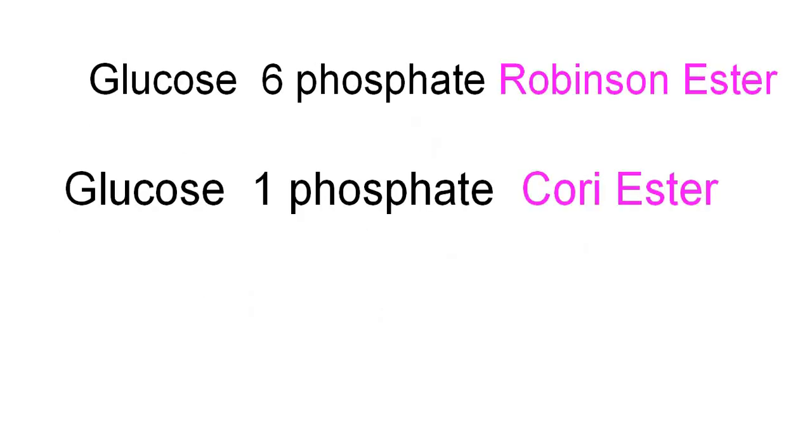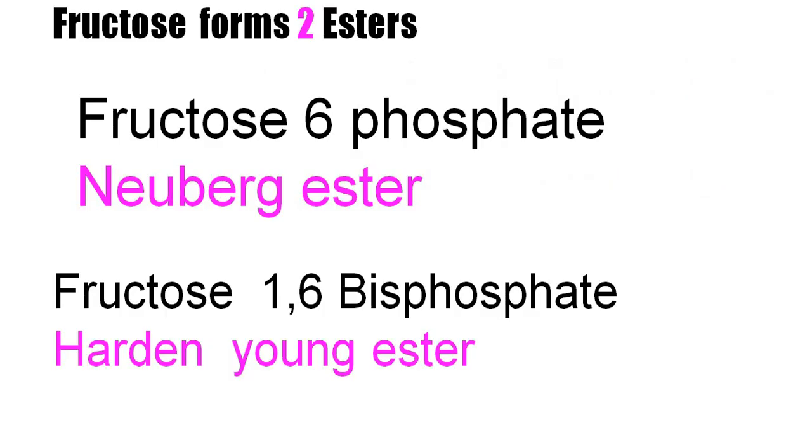Glucose 6-phosphate is called Robison ester. Glucose 1-phosphate is called Cori ester. Fructose forms two esters. Fructose 6-phosphate is Neuberg ester. Fructose 1,6-bisphosphate is Harden-Young ester.